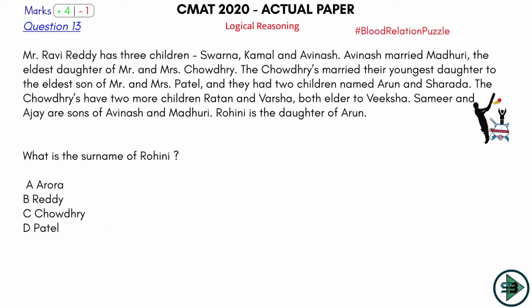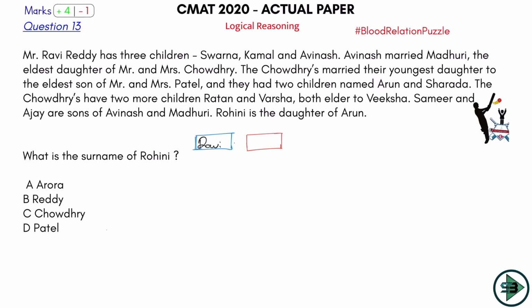So Mr. Ravi Reddy has 3 children: Swarna, Kamal and Avinash. So let's draw this. Mr. Ravi Reddy. Let's draw male here. Male will be represented by a blue square and female will be represented by a red square. That is our convention now. So Mr. and Mrs. Ravi Reddy. So let's draw this Ravi Reddy. This is Ravi.